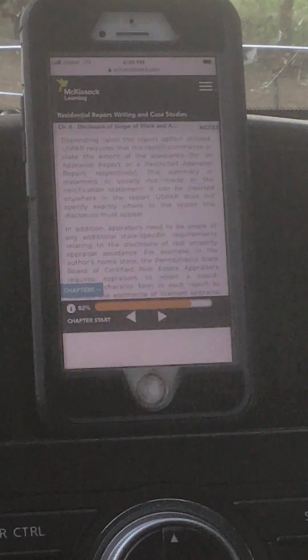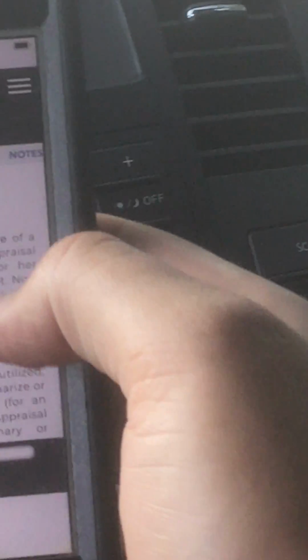Residential report writing and case studies. Chapter 8, disclosure of scope of work and assignment conditions. Description of assistance, continued.